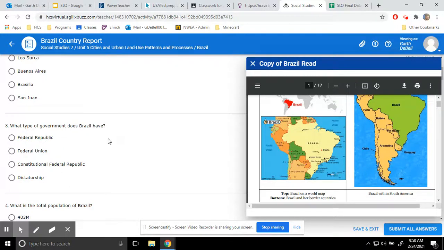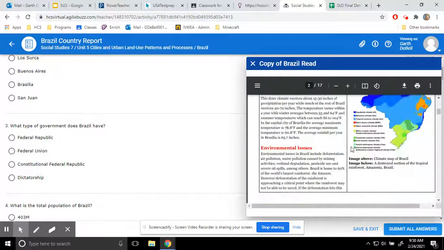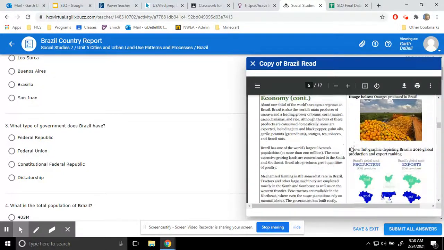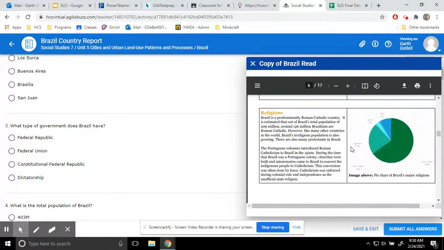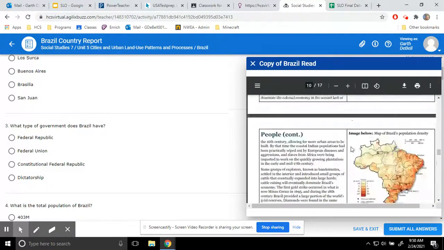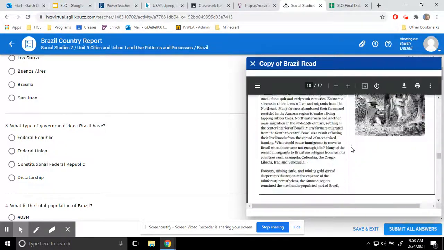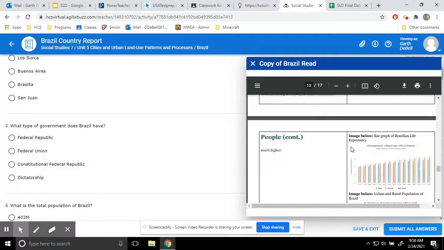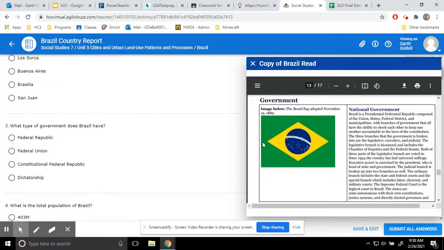What type of government does Brazil have? You just go down to the government section here, and it is right in there. Super easy to find. Let's see, where is the government section? Keep going. Settlement, people, more people, even more people, government. All right, so it'll be there in the first sentence.